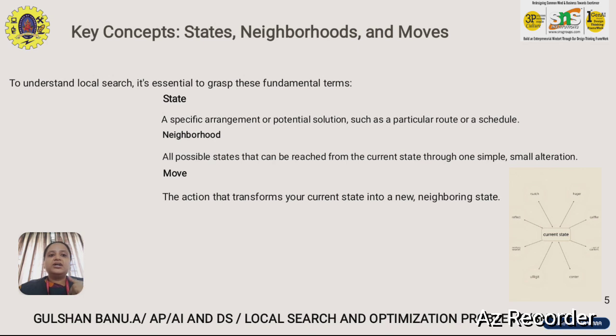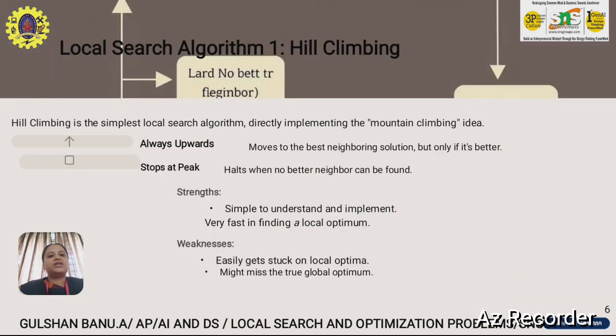Now, the key points involved in the upcoming videos are the state, neighborhood and the move. State is the current position on a particular route wherever you are going. Neighborhood is the next possible moves, or all possible states that can be reached from the current state. Moves are the different moves that you make from one place to another.